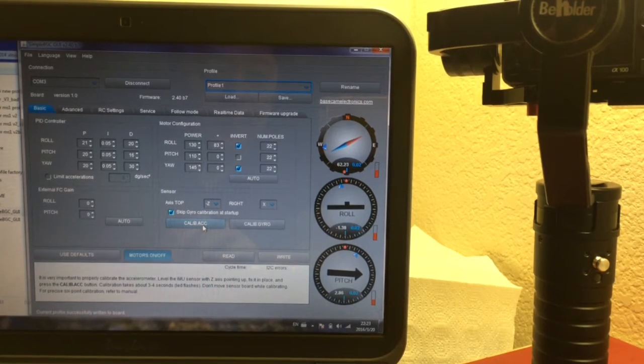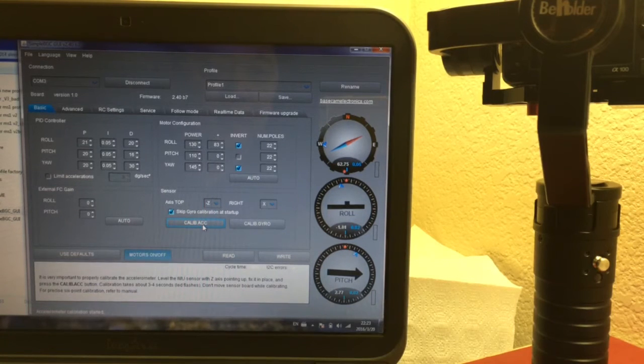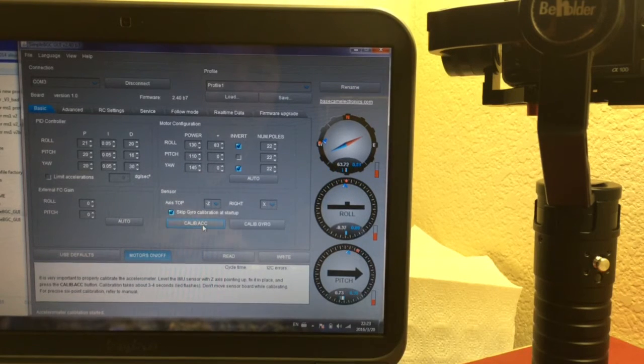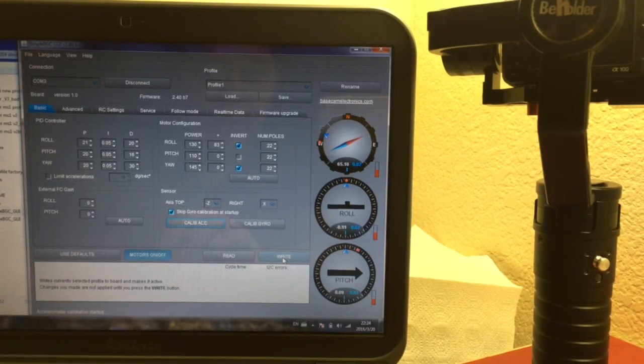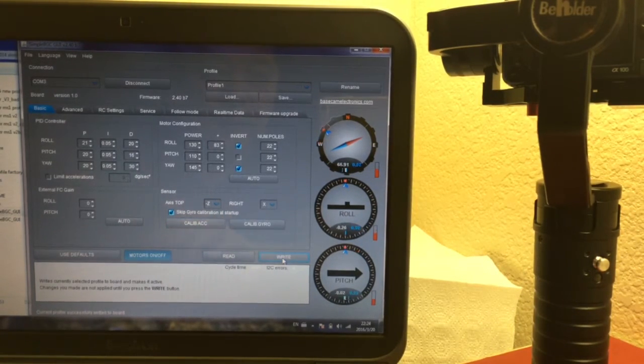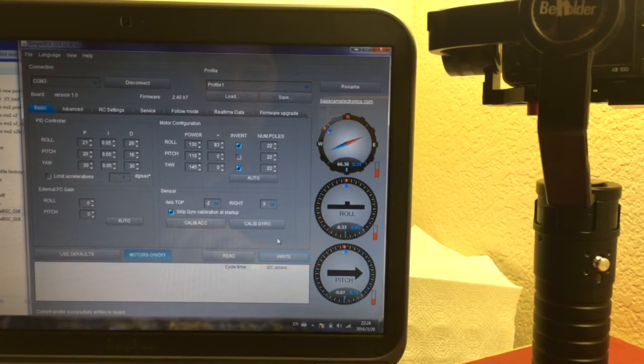Let's click. Now it's done. Let us write into it, maybe we need to wait almost 30 seconds. Write into. Now we do the calibrate gyro.